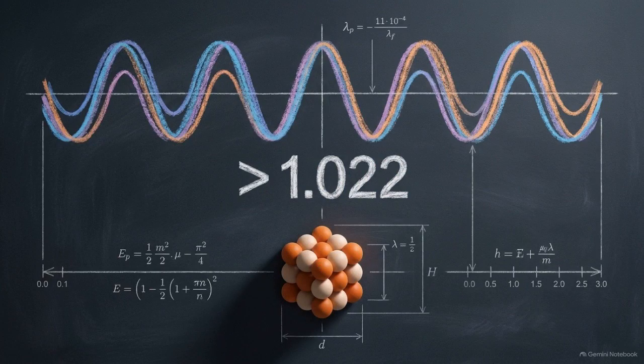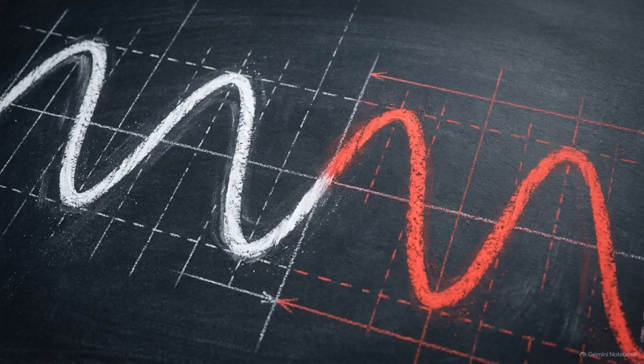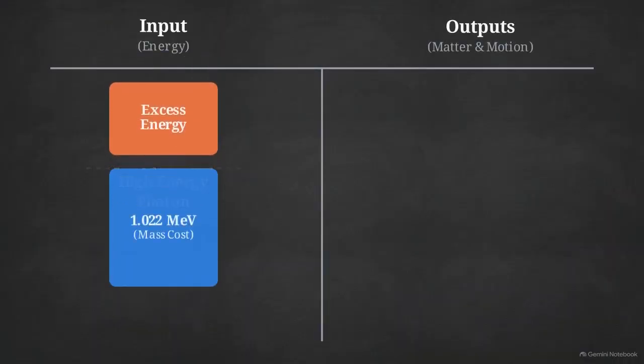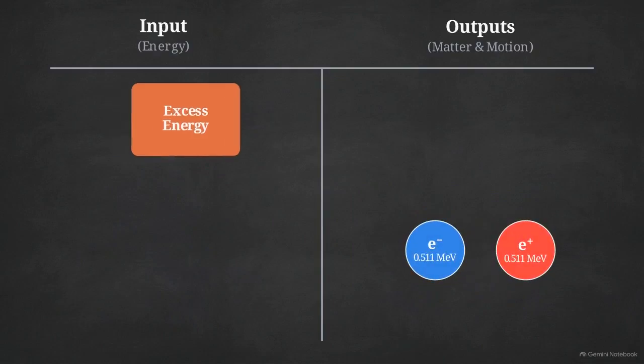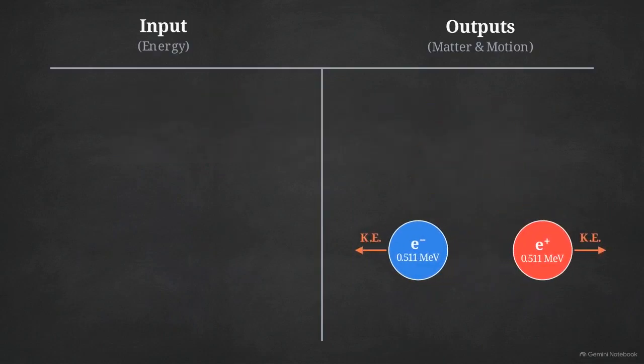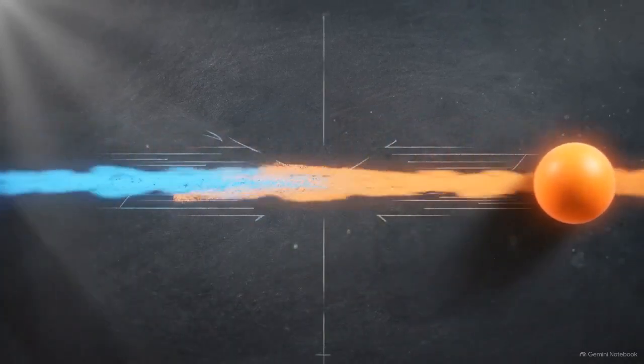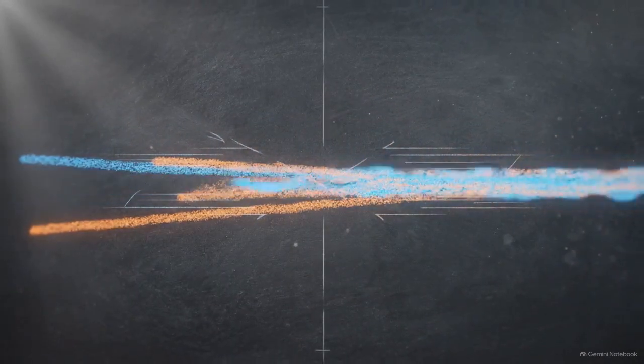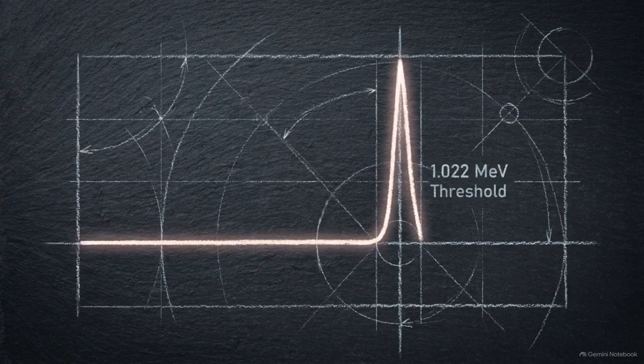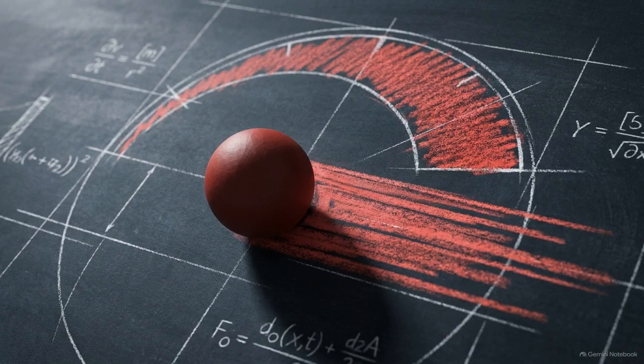So, what happens if the incoming photon carries more than that minimum required energy? The laws of conservation forbid that excess energy from just disappearing. Instead, any energy beyond the 1.022 threshold is instantly converted into the kinetic energy of the new particles. The larger the surplus of energy the photon brings, the faster the newly forged electron and positron will fly apart. Energy can only create matter if it meets the exact minimum threshold to pay for the mass. Any leftover currency dictates the velocity of that new matter.